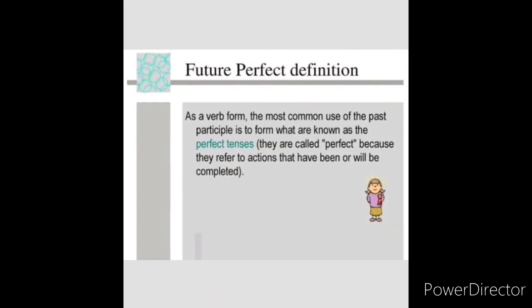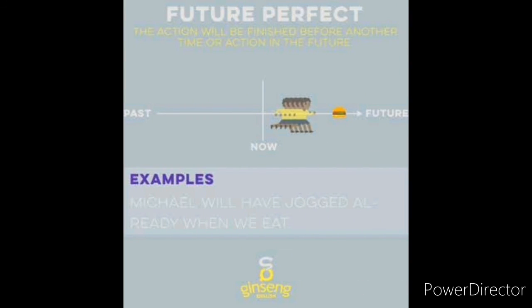As a verb form, the most common use of the past participle is to form what are known as the perfect tenses. They are called perfect because they refer to actions that have been or will be completed in the future. You see Michael jogging. You remember this image? Future perfect tense, will have: the action will be finished before another time or action in the future. He has started to run from the past, he has reached now, and he is reaching in the future also. For example, Michael will have jogged already when we eat.